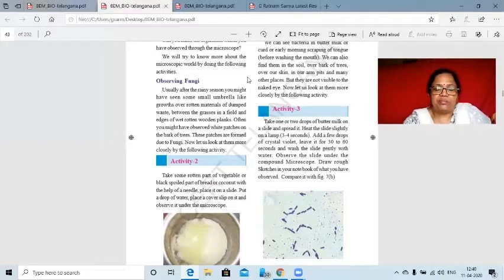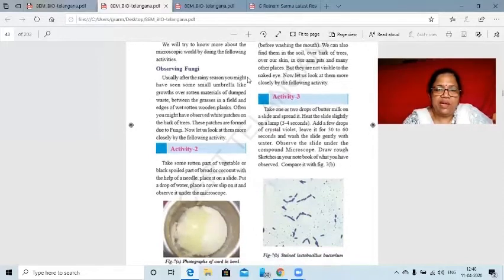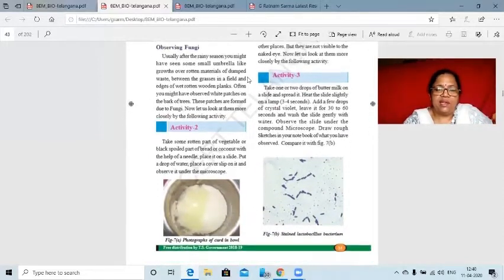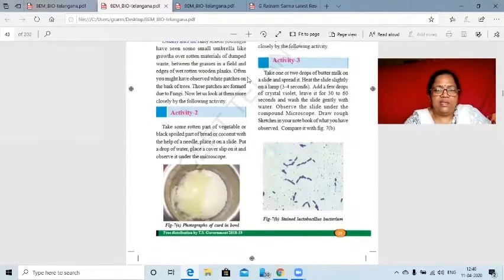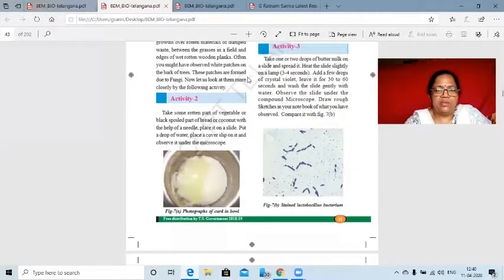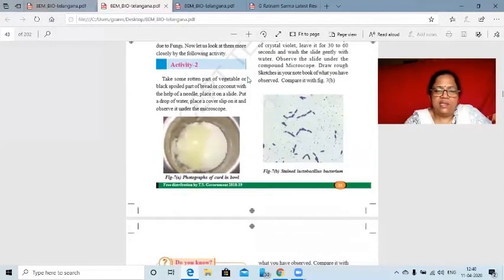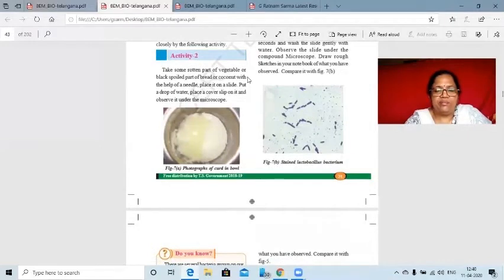Now coming to activity 3, again another activity for you. That is, you have to take some drops of buttermilk and put them on a glass slide, and slightly you have to heat the slide, and after that you have to add certain crystal violet, that is the staining agent. And if we observe them under the microscope, then again you will see the lactobacillus bacterium.